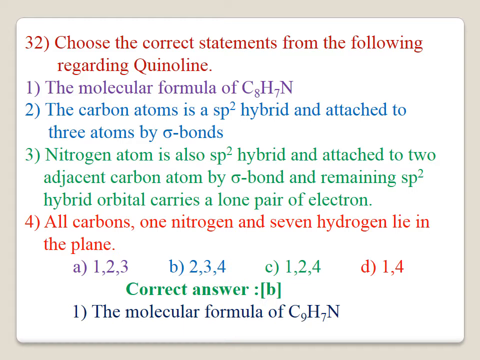It is also correct. 4. All carbon and 1 nitrogen and 7 hydrogen lie in the plane. It is also correct. The correct answer for this question is B, 2, 3, 4. Option 1 is wrong. For this wrong formula, the correct formula is C9H7N. The correct answer for the question is B.